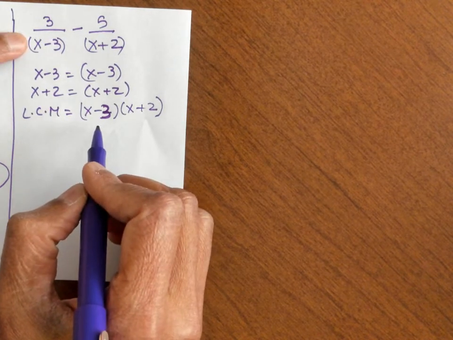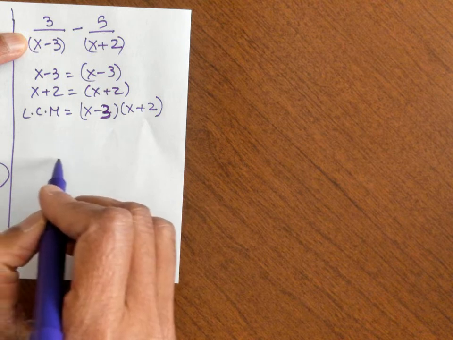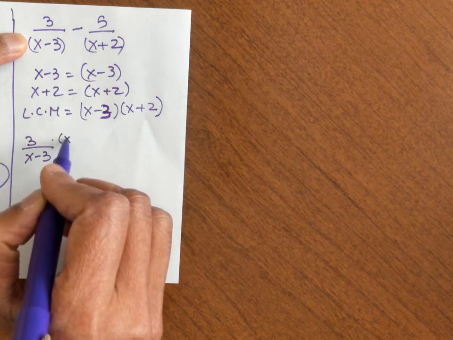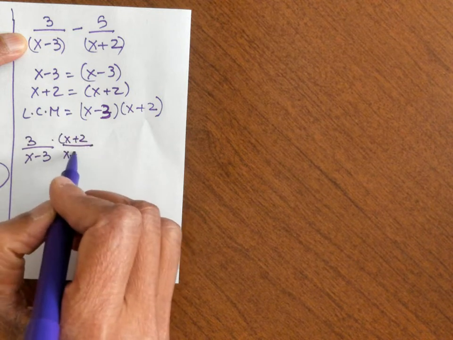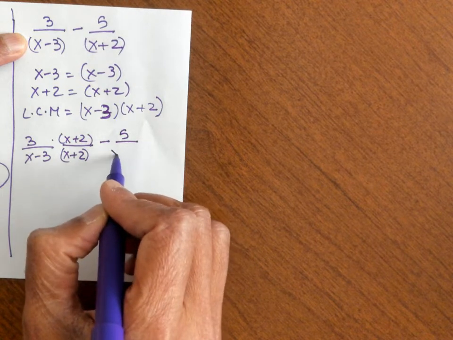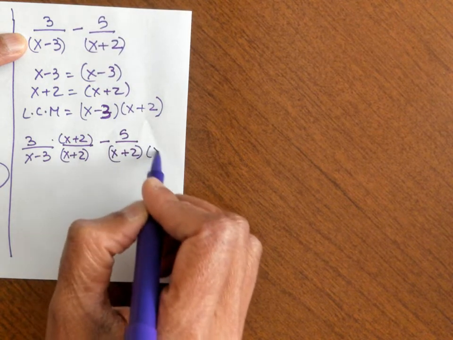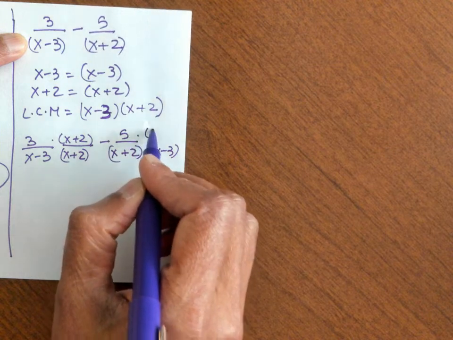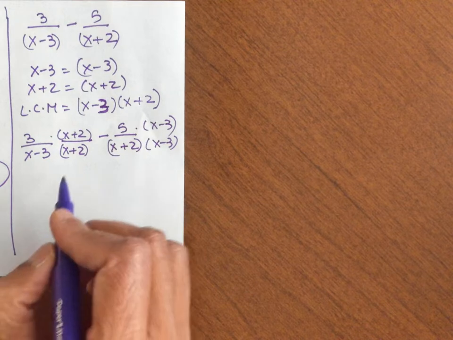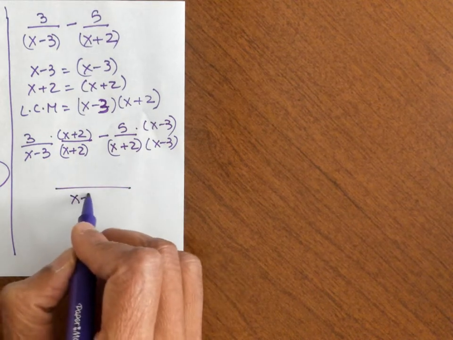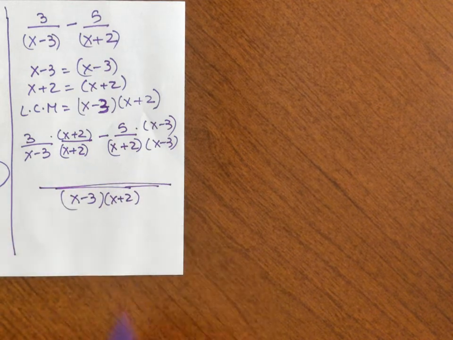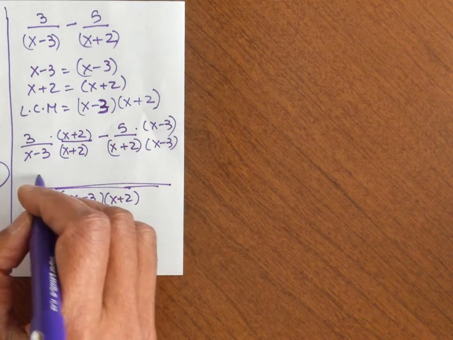That means what do you multiply my first one by to get this? Five has x plus 2. That means I multiply top and bottom with x minus 3. So my common denominator is (x minus 3)(x plus 2), and then just simplify the numerator.